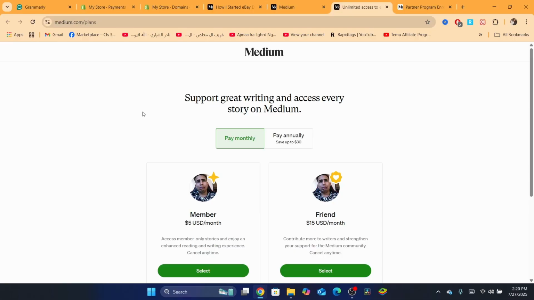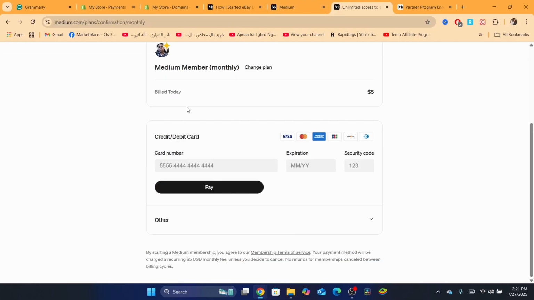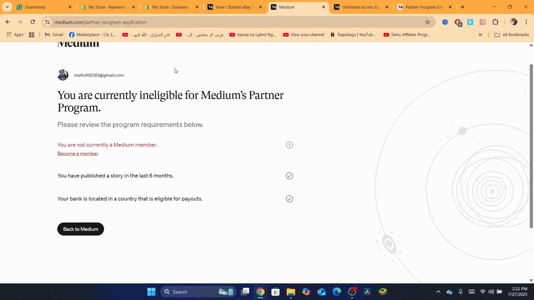Okay, the reason why they do this is because they want to get rid of low quality users. They don't want people to take advantage of their system. So you just need to select the first one, and you want to pay the $5 every single month. Okay, it's not that much, but you are going to start making money after you have successful articles. Now here it says you have published a story in the last 6 months, and your bank is located in a country that is eligible for payouts.